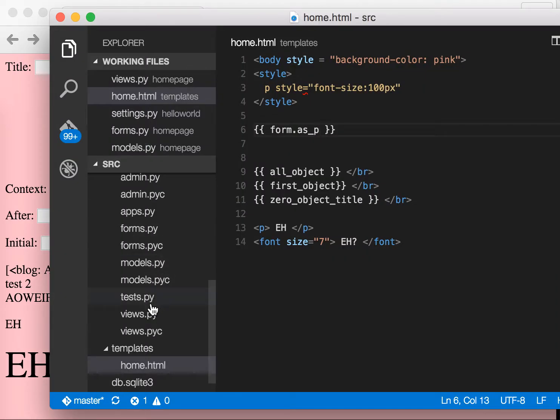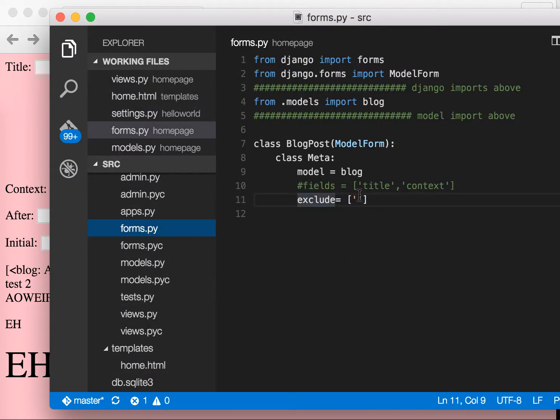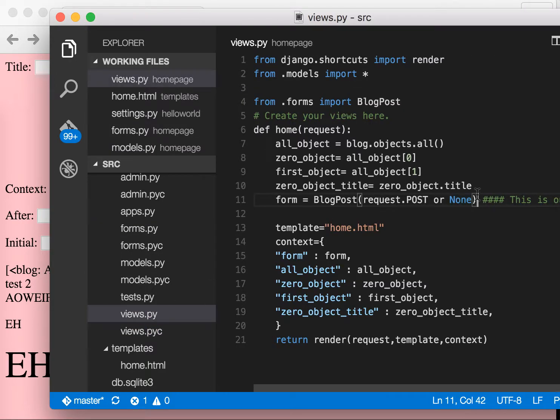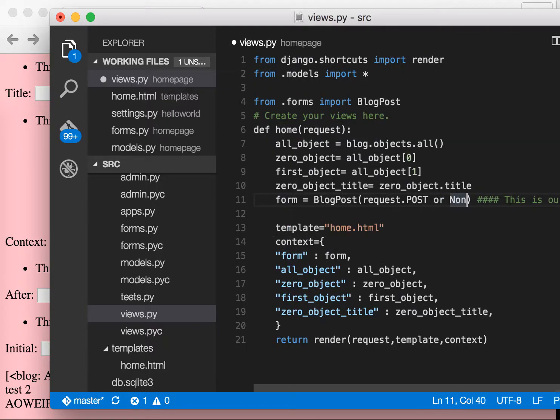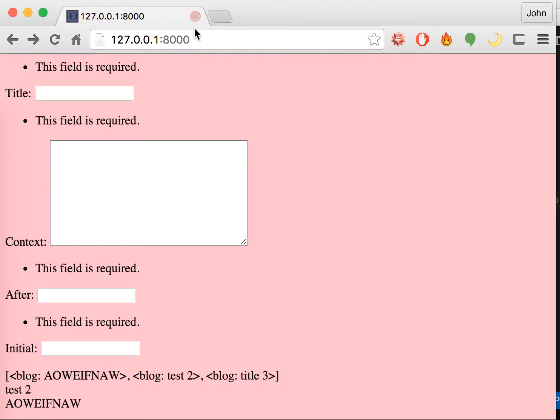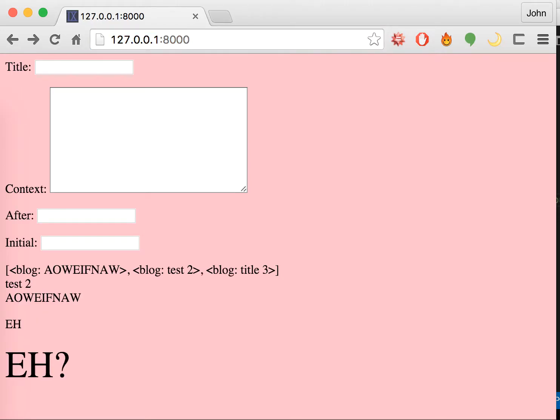And remember, in our forms.py I did exclude, and in views.py I put or None here because if I don't, it's gonna look like this, saying this field is required, this field is required. So by saying or None, all that is just going to disappear. So this is the form.